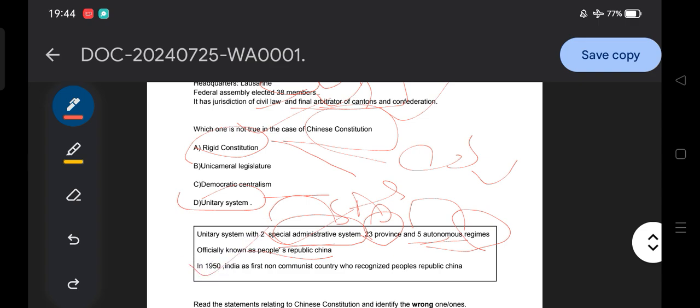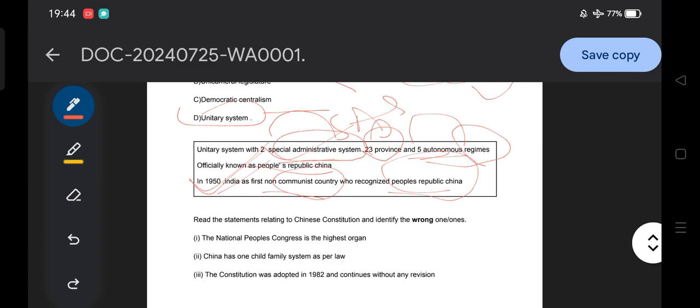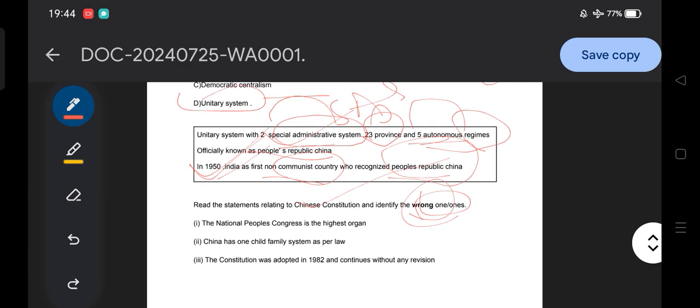In 1950 India was the first non-communist country to recognize the People's Republic of China. In which year did India recognize it? 1950. Then another question after that: read the statements related to the Chinese constitution and find the wrong one. This was the emphasis of SSB, that they focus mainly on different constitutions, and we cannot ignore this kind of thing.